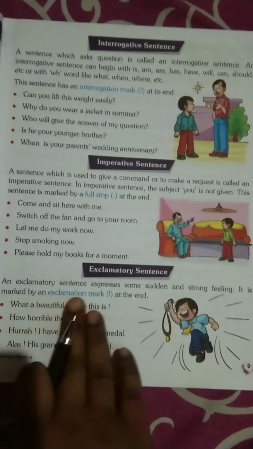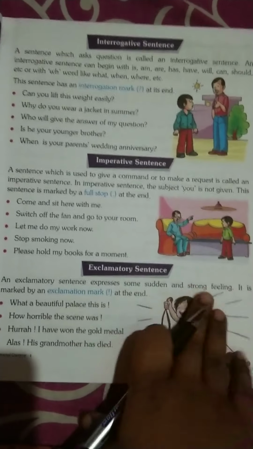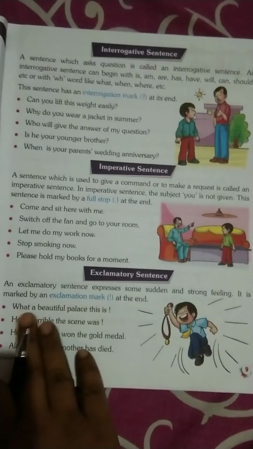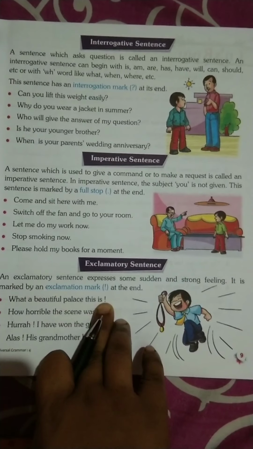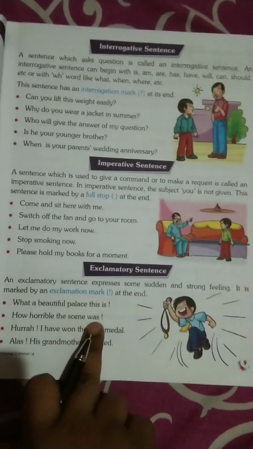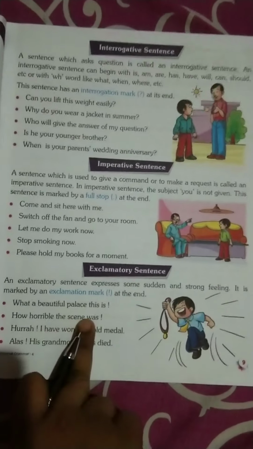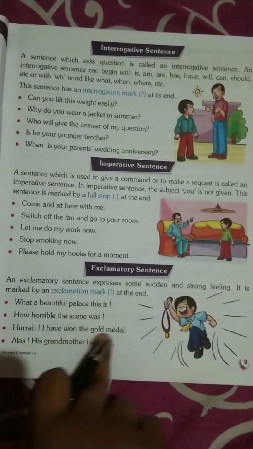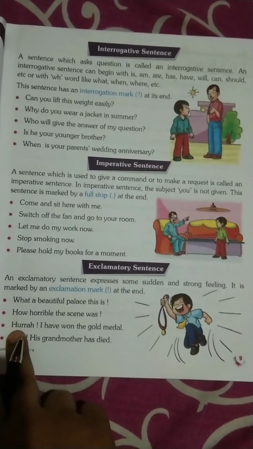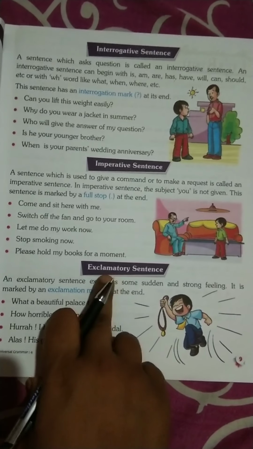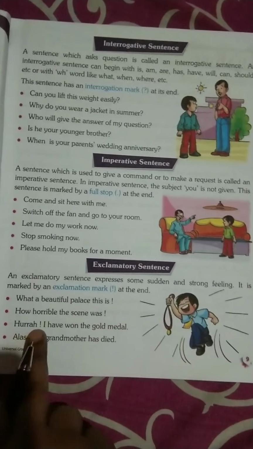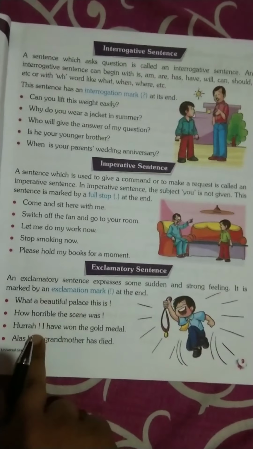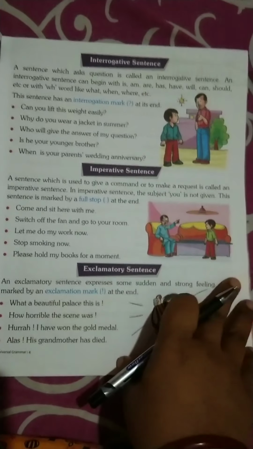Exclamatory sentence. An exclamatory sentence expresses some sudden and strong feeling, like: what a beautiful palace this is. Exclamation mark is also the symbol of this sentence. How horrible the scene was. Sudden feeling. Hurrah! I have won the medal. So this is the sudden feeling. So an exclamatory sentence always expresses some sudden and strong feelings. Okay. And an exclamation mark will be there. So these are all exclamatory sentences.